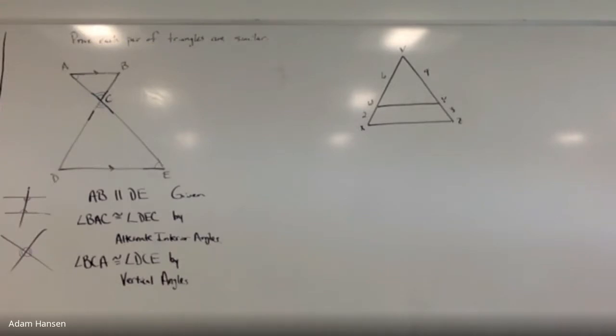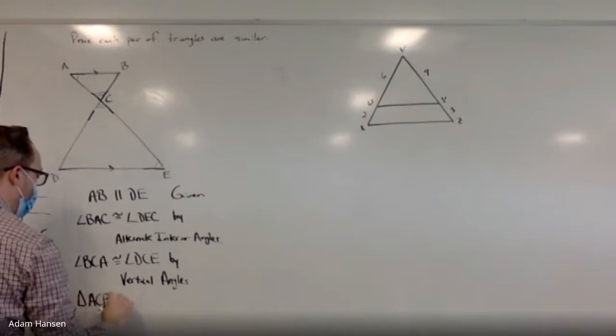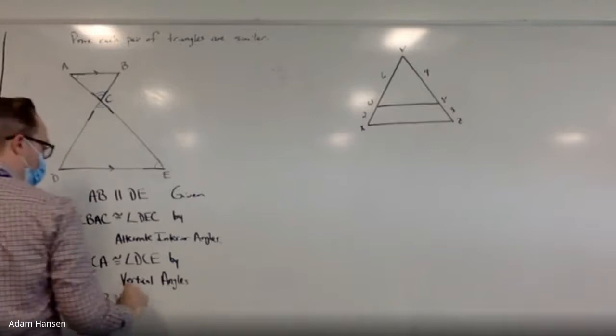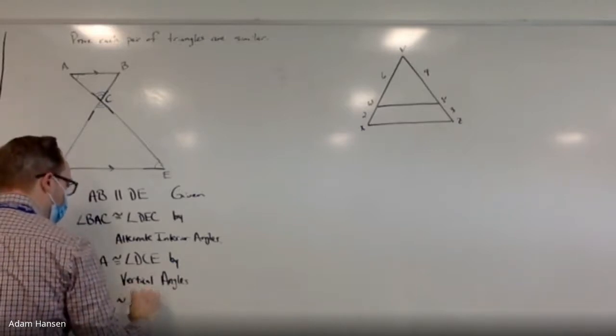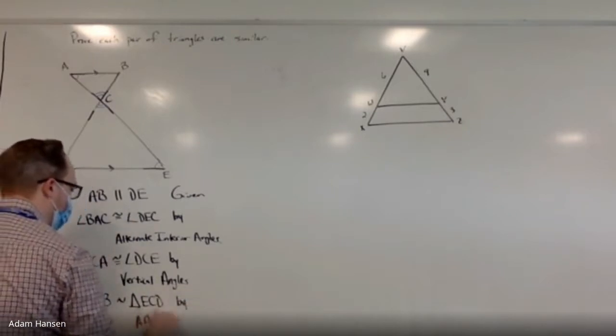In the second line, I said one pair of angles was the same. Line after that, I said another pair of angles the same. So these are two similar triangles by what is called angle-angle similarity. So let's name them. Triangle ACB, I'll go that order, is similar to triangle ECD by angle-angle similarity.